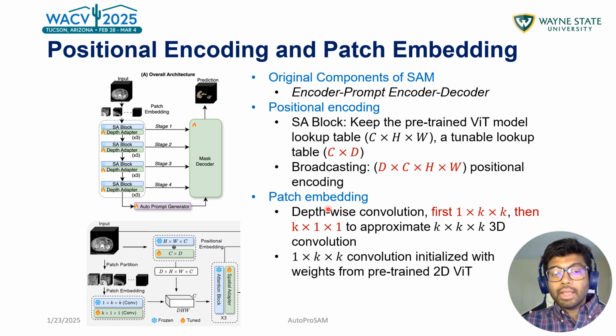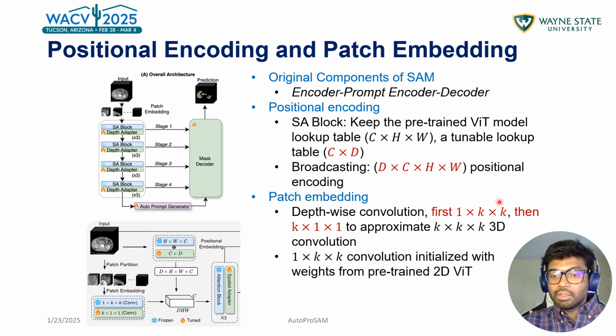And also for the patch embedding, we do the same thing. Previously it was 2D patches. Now we're converting this into 3D patches. So we do two kinds of convolution, 1 by k by k with k by 1 by 1, to create this k by k by k 3D convolution, which gives us the 3D patch embedding.